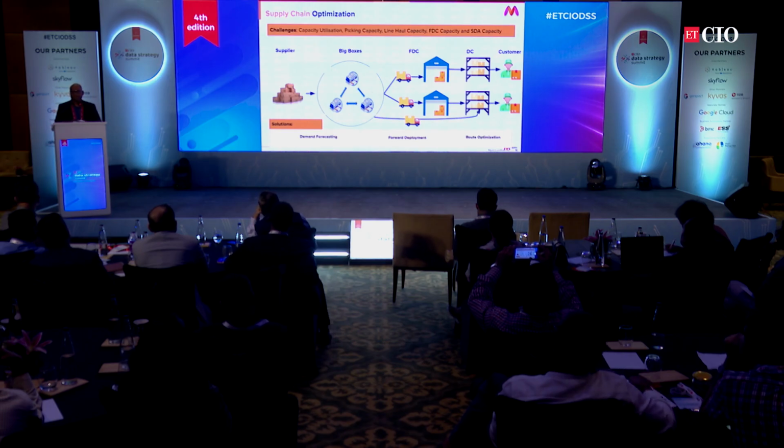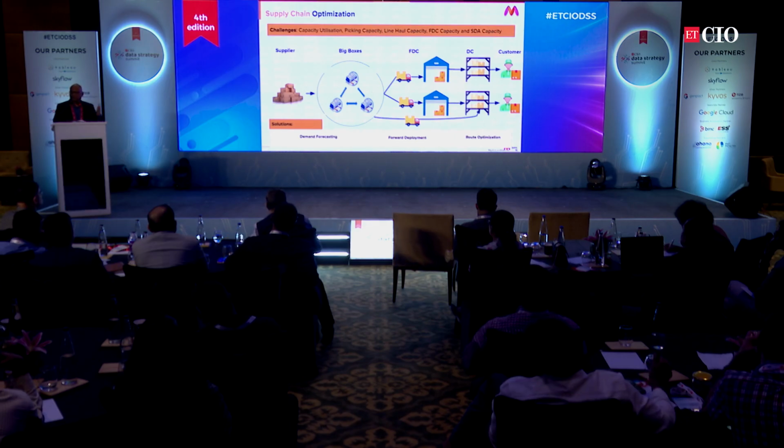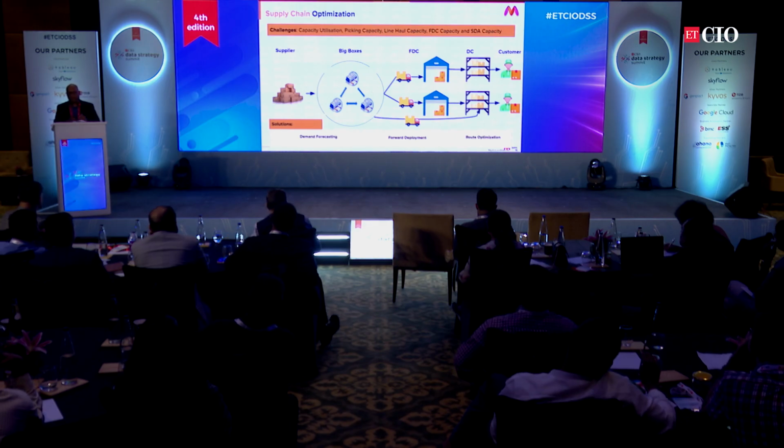Again, AI plays a very crucial role, starting from demand forecasting up front, translating those to demand forecasting at the various big box or delivery center levels, the intercluster movement of inventory, and ultimately route optimization. So across the supply chain, AI plays a super critical role.